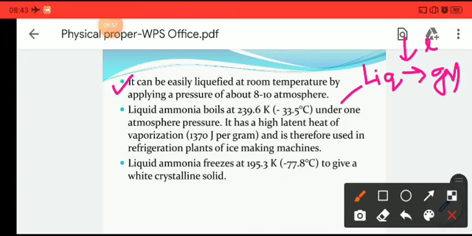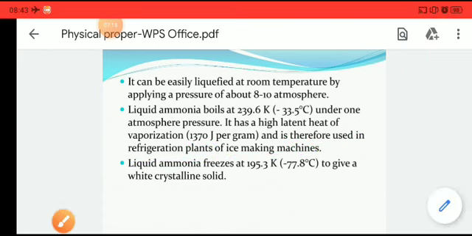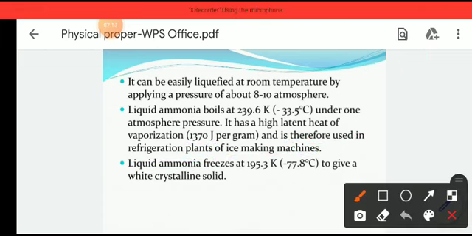And this latent heat of vaporization is this much, 1370 joules per gram, and it is therefore used in refrigerator plants of ice making machines. So liquid ammonia is very much used for refrigerator plants to make ice. It is very much susceptible to boiling, and it has a boiling point of minus 33.5 degrees Celsius.